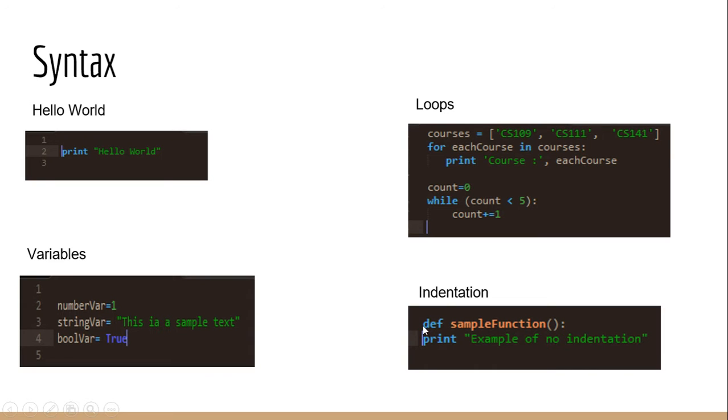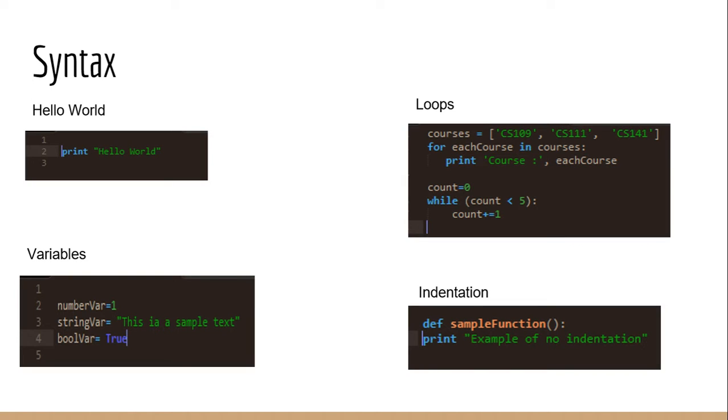So moving on to the syntax, as you can see, the print statement is very simple. One thing to note, however, is that in versions 3 and above, it's changed so that you have to include the parentheses around the string value. One important thing to note is the variables. In Python, you don't have to specify the type of variable, such as int or double. All you need is the name and the value.